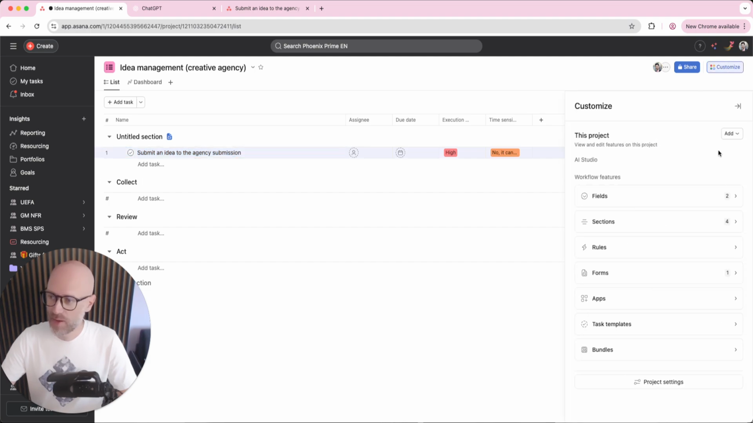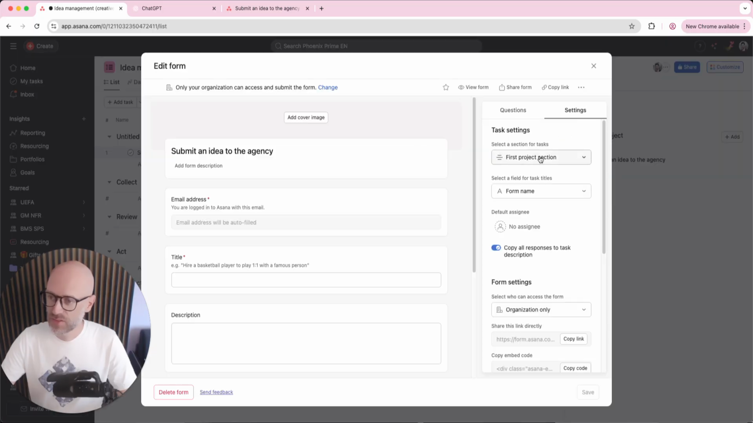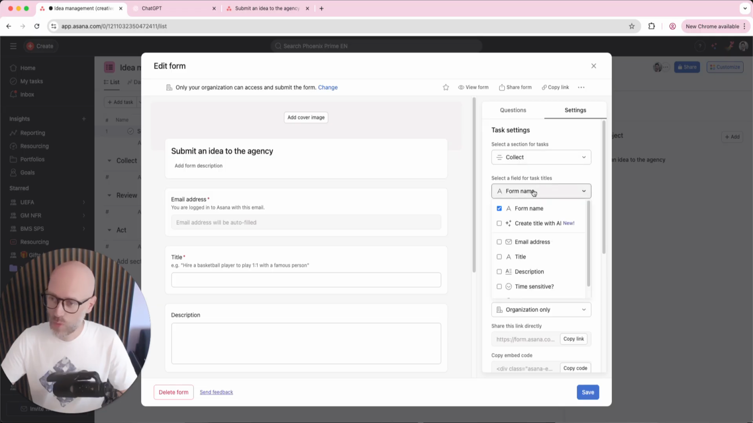So I'm going to go back into the form and into settings. So there's a new thing. I don't know if you knew, but there's a new option to select the section things will fall into when the submission comes in. So that's the one. And also there's a way to select the name of the actual submission. So in my case, it's going to be the title of the idea.